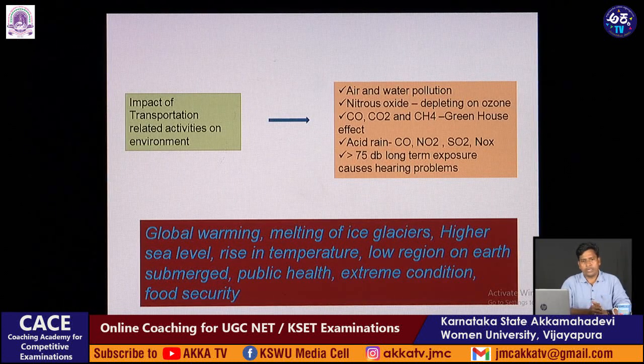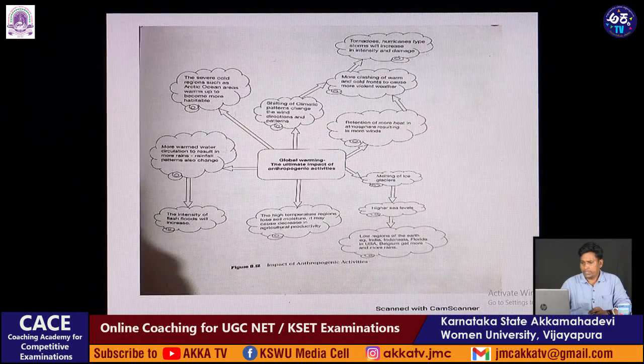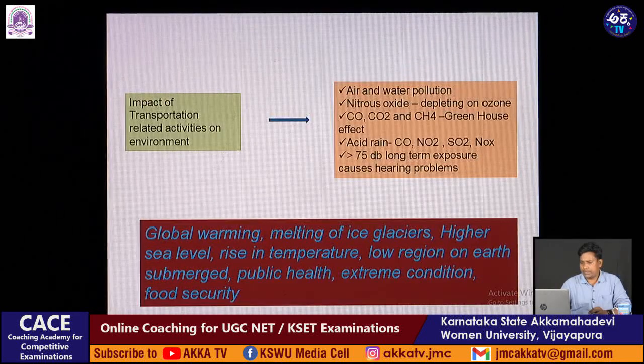And this global warming leads to the melting of ice, an increase in sea level, a rise in temperature, and low regions on the earth being submerged. It leads to public health problems, extreme conditions will occur, and food security will become a problem. So this is about the anthropogenic activities.